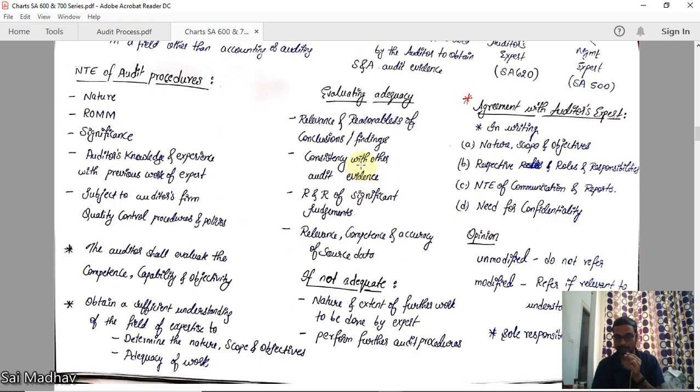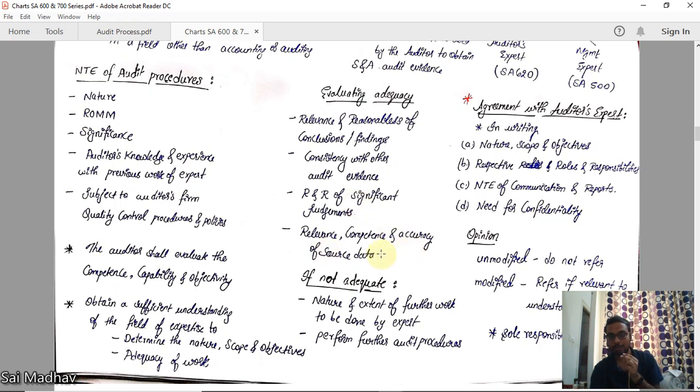Consistency with other audit evidence. You also have other audit evidence, the things you have performed. So you should compare these two and check whether they are consistent or not. Then you have an idea of his work. Relevance and reasonableness of significant judgments. He has also made some judgments, and you have to check the relevance and reasonableness of those also.